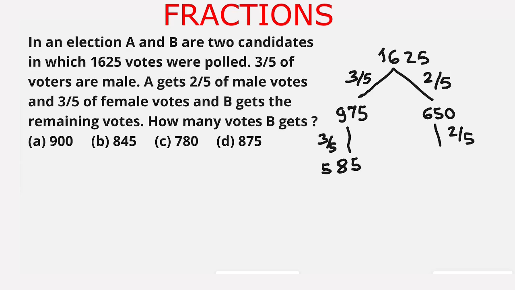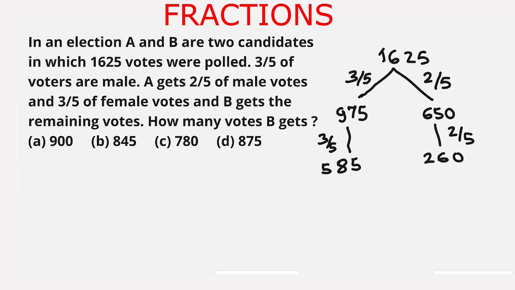Now we have to find the 2 upon 5 of 650. 5 divides 650. 5 times 1 is 5. 6 minus 5 is 1. We carry 5, so it becomes 15. 5 divides 15 for 3 times, and we carry 0 and we put 0. So it comes out to be 130, and 130 times 2 is 260.